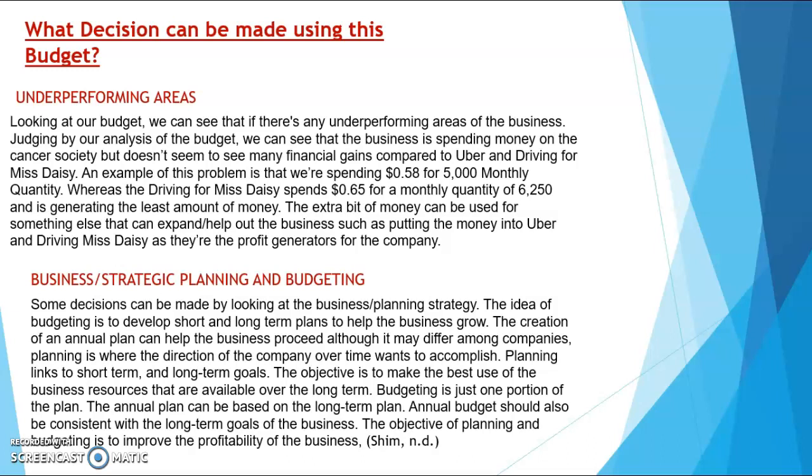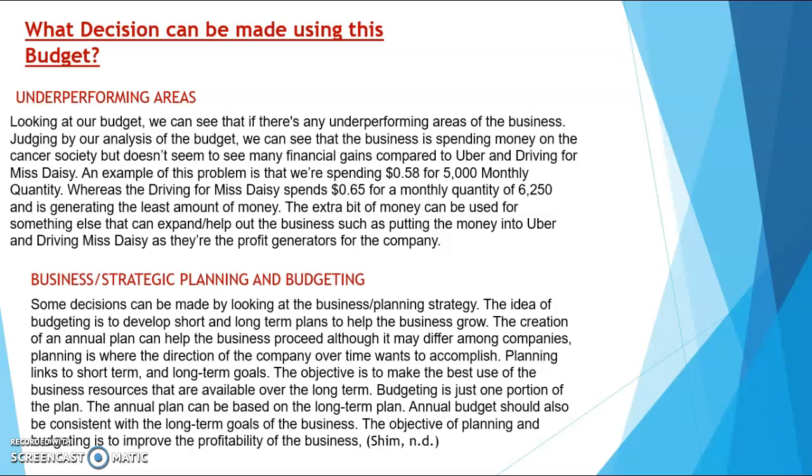An example of this problem is that we're spending 58 cents for a 5,000 monthly quantity, whereas driving for Miss Daisy spends 65 cents for a monthly quantity of 6,250 and is generating the least amount of money. The extra bit of money can be used for something else that can expand or help out the business, such as putting the money into Uber and driving for Miss Daisy, as they're the profit generators for the company.